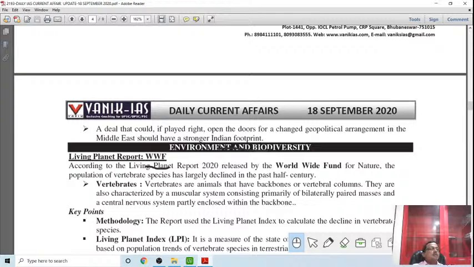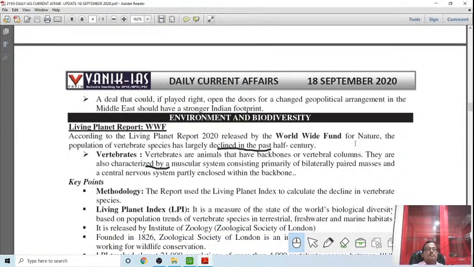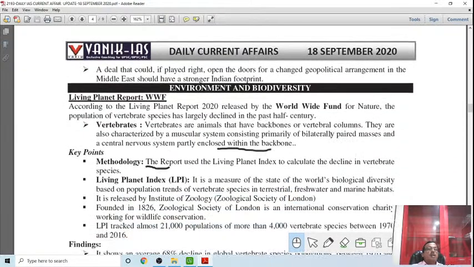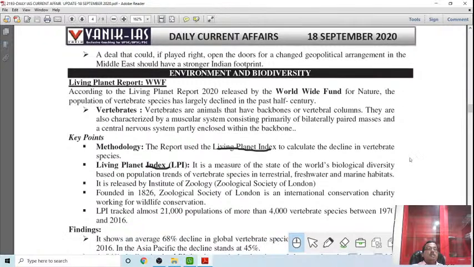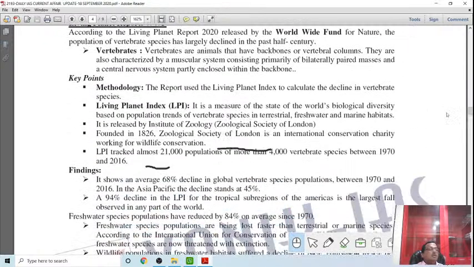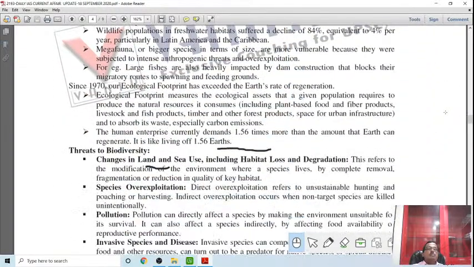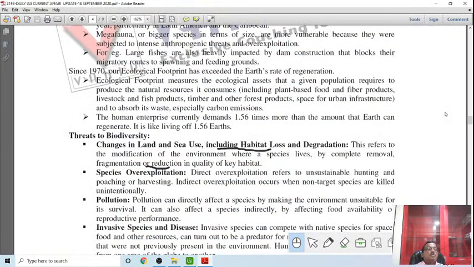The human factor is responsible for the killing of a large number of species. Then the methodology of the Living Planet Index has been given to you here. Then comes some emerging threats, threats to biodiversity.